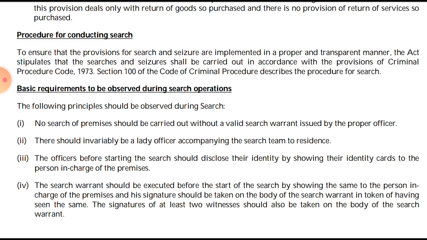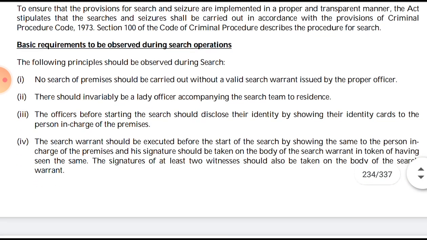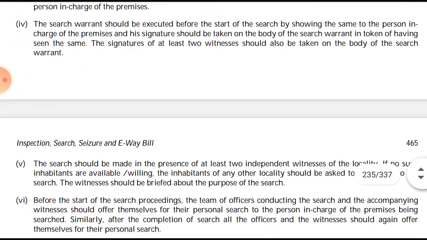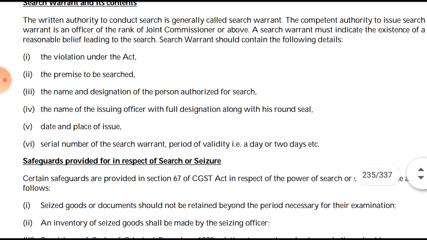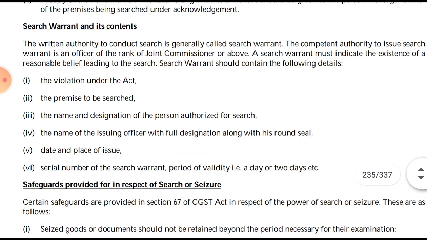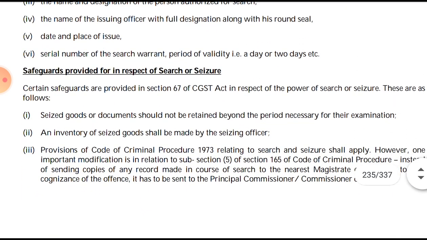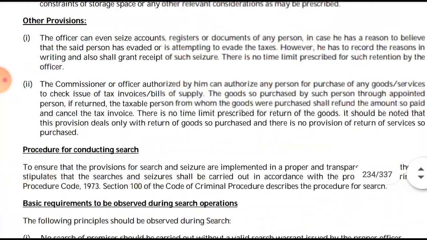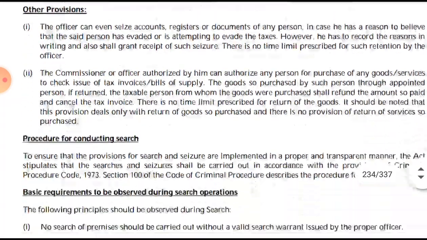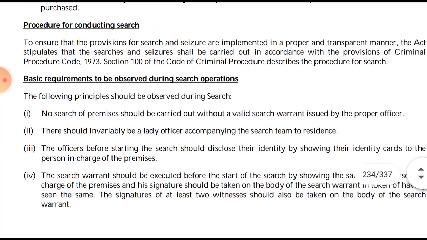Okay, see, the procedure for conducting the search. Basic requirements to be observed during the search. Now the entire search procedure has been given, and what all the search contents should be. Then the safeguards provided in respect of search and seizure. What all are the safeguards provided? And then we are done with section 67. So we'll read the procedure for conducting the search.